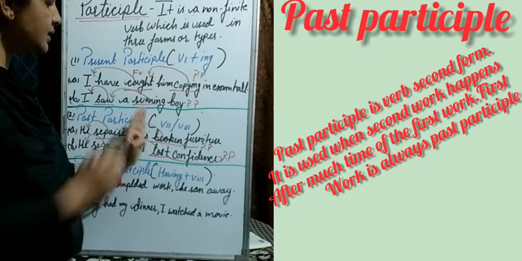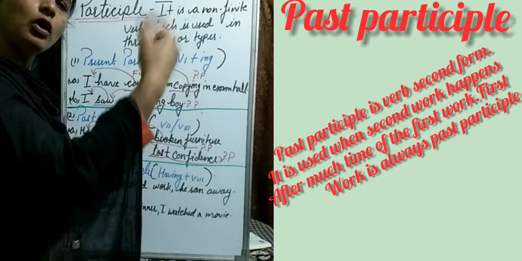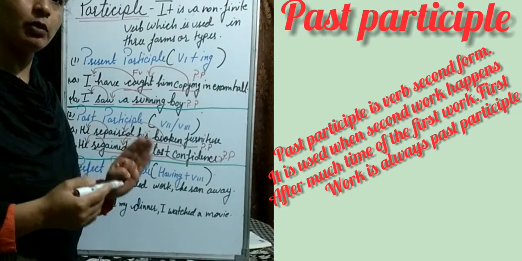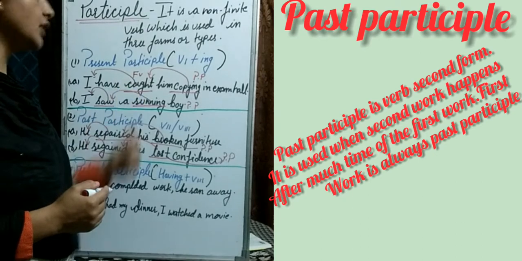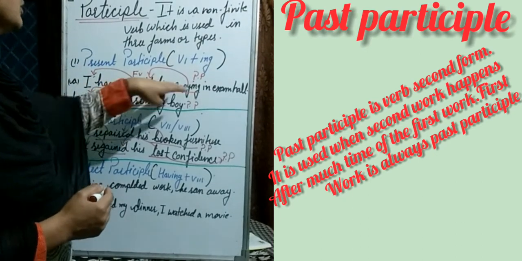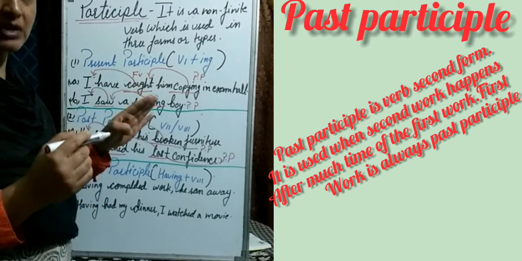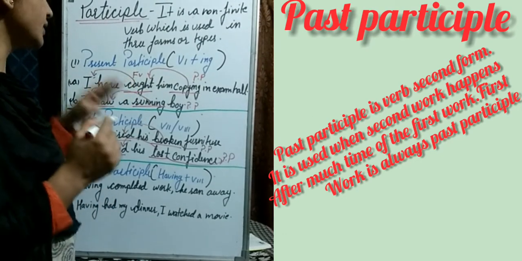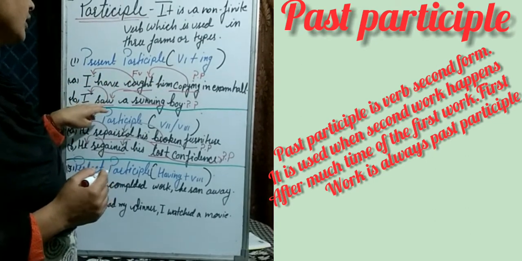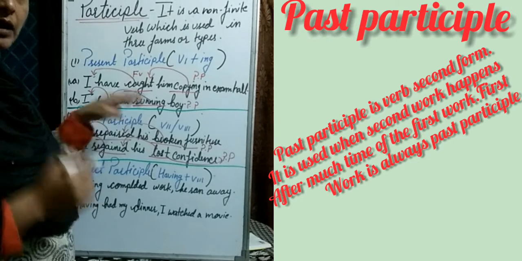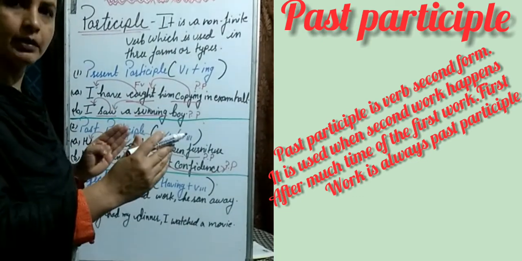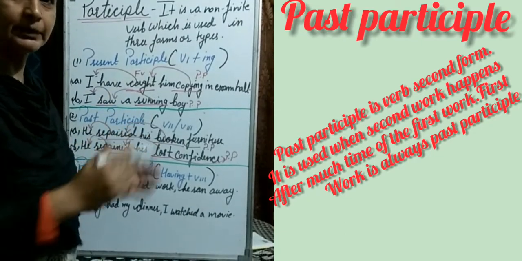And as these works happened a long time ago, that's why they are written in past participle form. One thing I forgot regarding the present participle, children, is that here both works were going together at the same time. Okay, they were going at the same time: caught and copying, and in another sentence, saw and running. They both were going together. And here in past participle there is a gap between both the works.